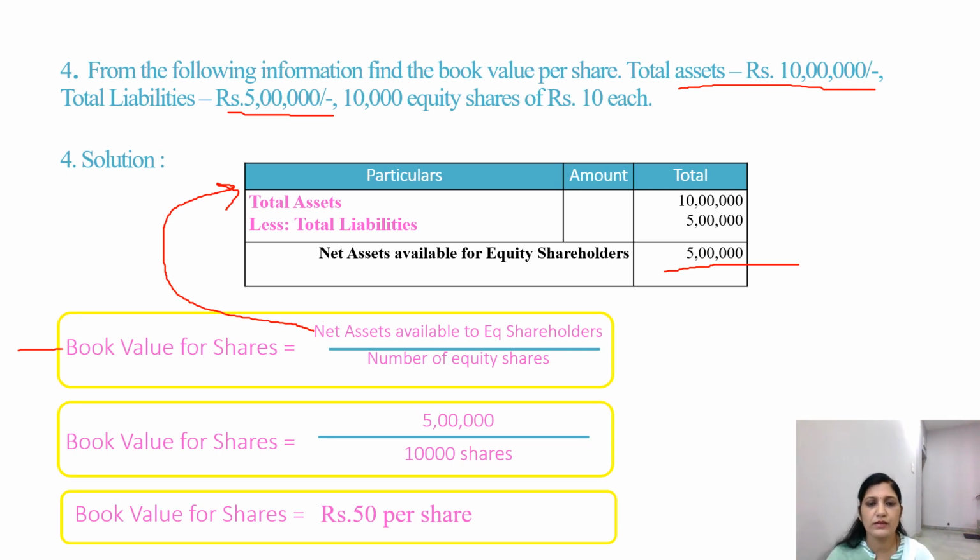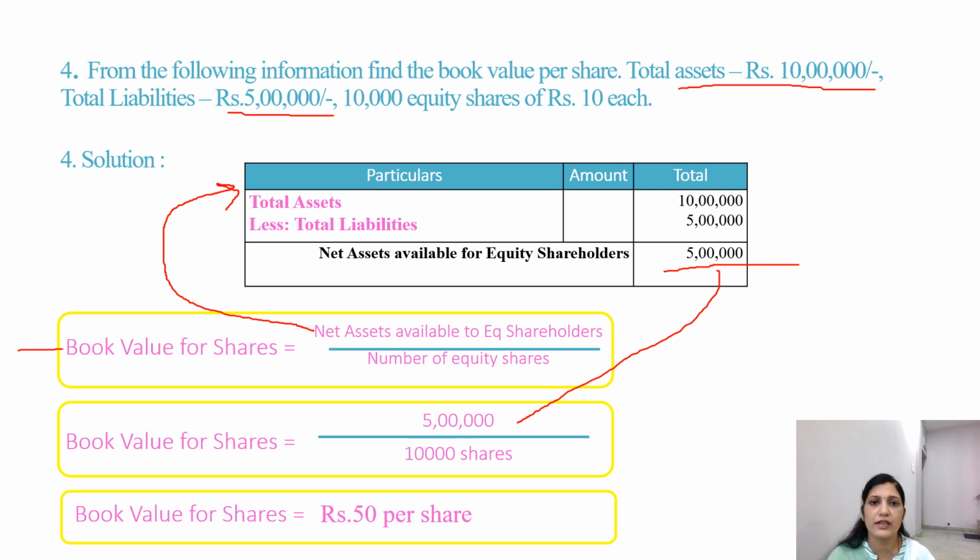Okay, so we'll come back to this formula. Book value of shares is equal to net assets available to equity shareholders divided by number of equity shares. So book value for shares is equal to 5 lakhs. From where have I taken this? From here I have taken this 5 lakhs. What is that? Net assets available to equity shareholders. Divided by 10,000 shares I have taken.